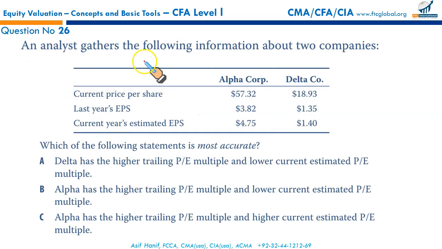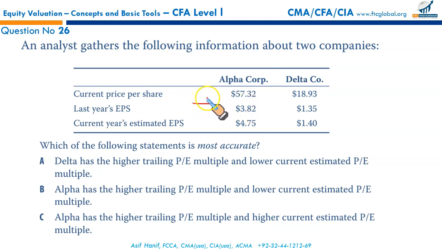Next, an analyst gathers the following information about two companies, Alpha and Delta. We have the current share price for both firms, last year's EPS, and the current year's estimated EPS. Which of the following statements is most accurate? Delta has a higher trailing P/E based upon historical numbers and a lower current estimated P/E. We will have to calculate the trailing P/E, that is the historical one, and the current estimated P/E ratio. Let us first calculate the trailing one.